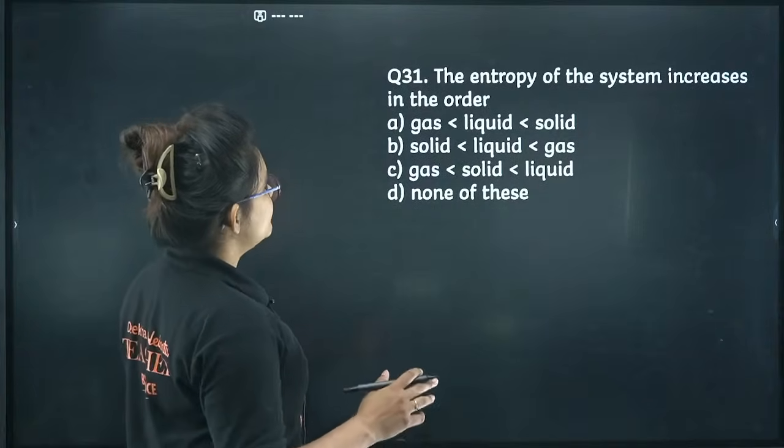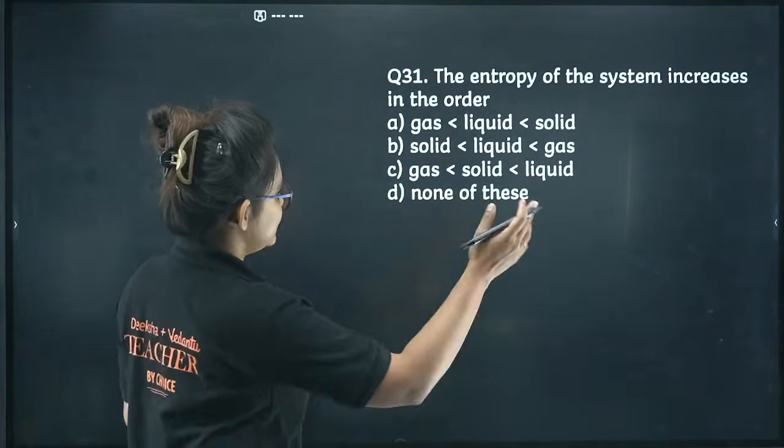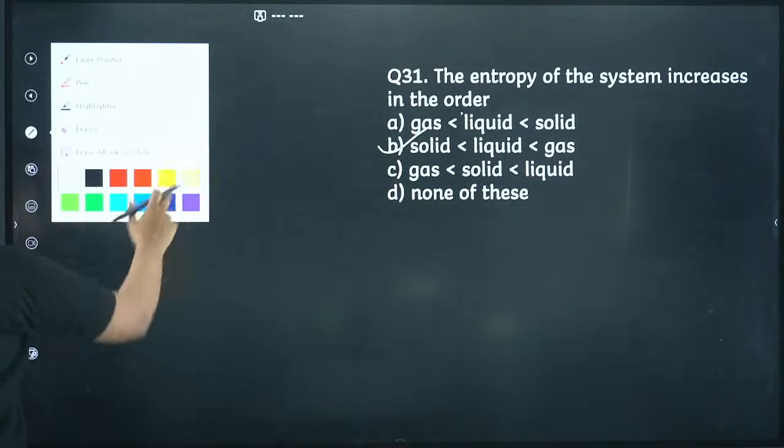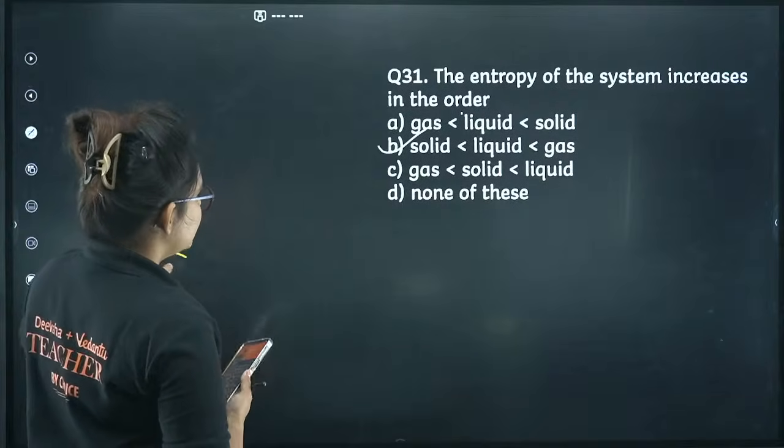The entropy of the system increases in the order: first gas, then liquid, then solid. Okay, let's proceed.